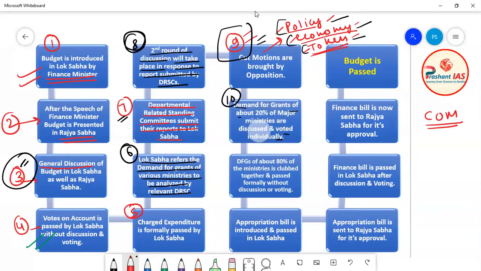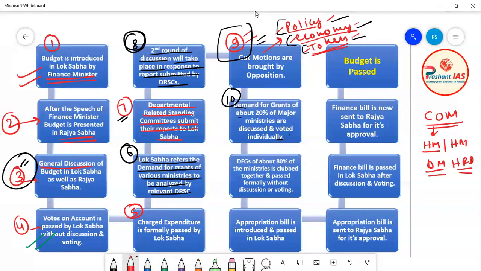Examples of big ministries: health ministry is a very big ministry. Similarly, home ministry, defense ministry, and HRD ministry are very big ministries. So the demand for grants is also a very big amount because they need a very big amount for their operations.